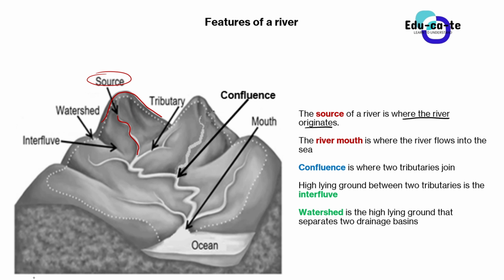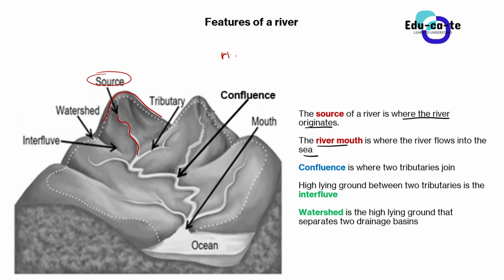And then the river mouth, or the mouth of the river, is basically where the river flows into the sea. In other textbooks, they can say the mouth is where the river flows into another lake or into another river. That is still correct, but here we are looking at a broader view that a river must always flow from its source to a sea.